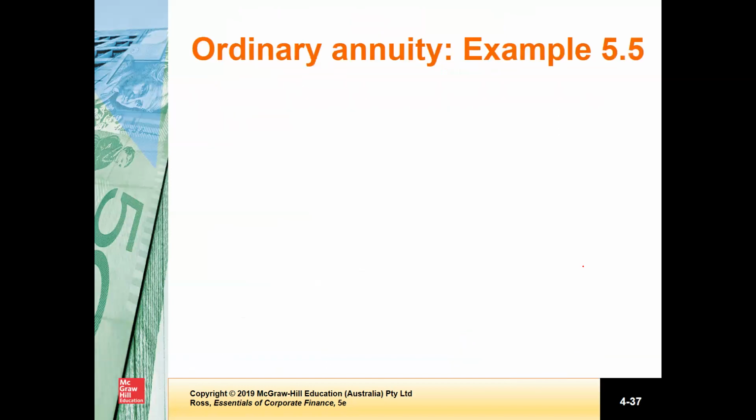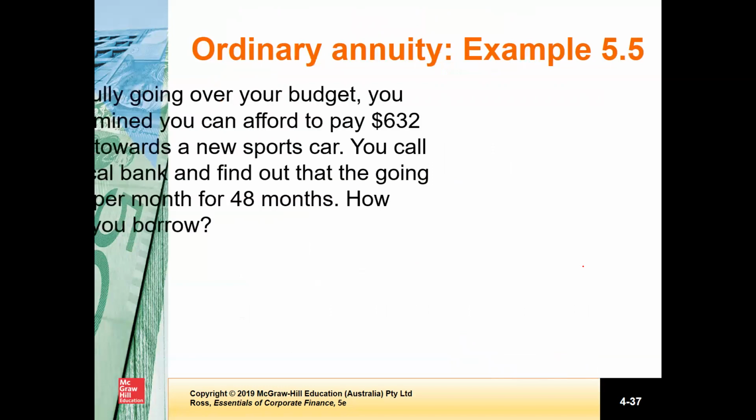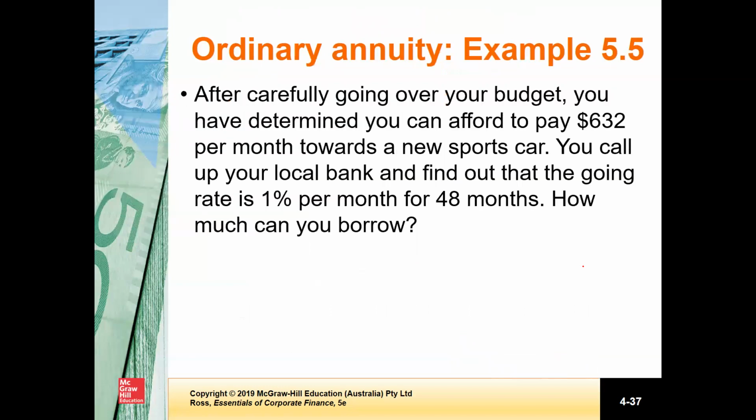Now, let's see how we find the value of an annuity. Okay, look at this example. After carefully going over your budget, you have determined you can afford to pay $632 per month towards a new sports car. You call up your local bank and find out that the going rate is 1% per month for 48 months. How much can you borrow? So you pay $632 per month for 48 months, and 1% is the monthly interest rate. So against this payment, how much can you borrow now?